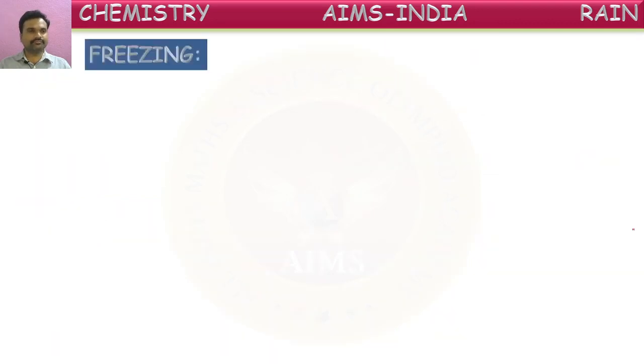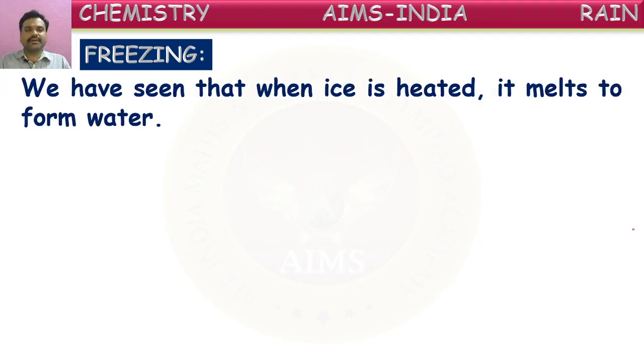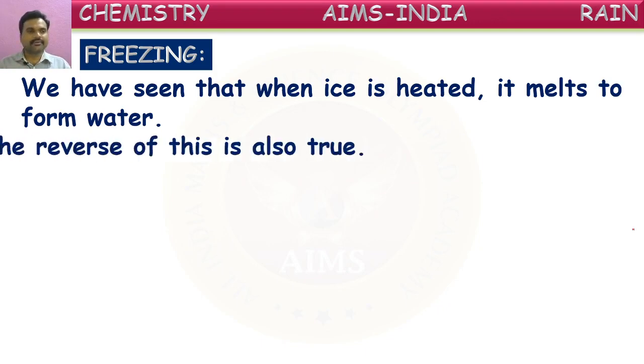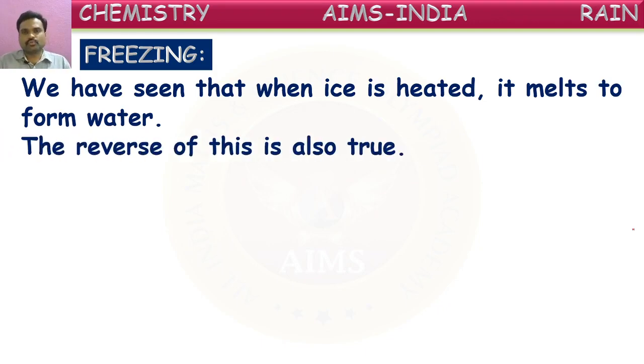Next, freezing. We have seen that when ice is heated, it melts to form water, isn't it? If you take ice out of a freezer, it starts converting into liquid form. That we say melting. The reverse of this is also true. What does reverse mean? We are heating a solid, converting it into liquid. So the reverse of this is, if you cool a liquid, it converts into solid. So that is called freezing.